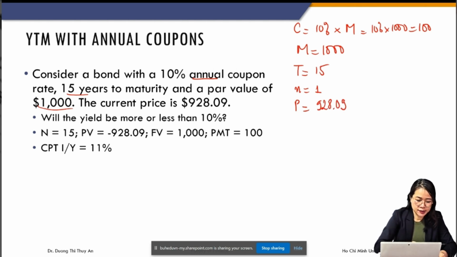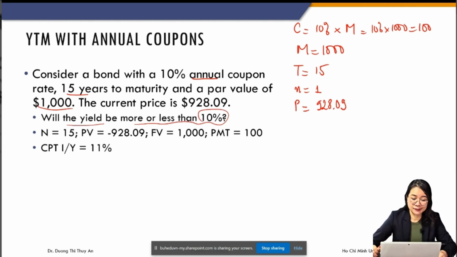And the question is, will the yield be more or less than 10%? So without calculation, are you able to tell me whether the yield, or YTM, will be more or less than 10%, so more or less than the coupon rate. Okay, look at this. Here, in this case, we have this price smaller than the face value.